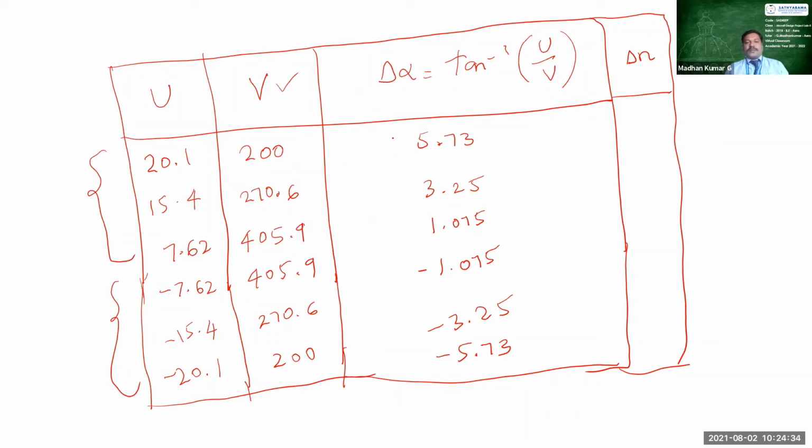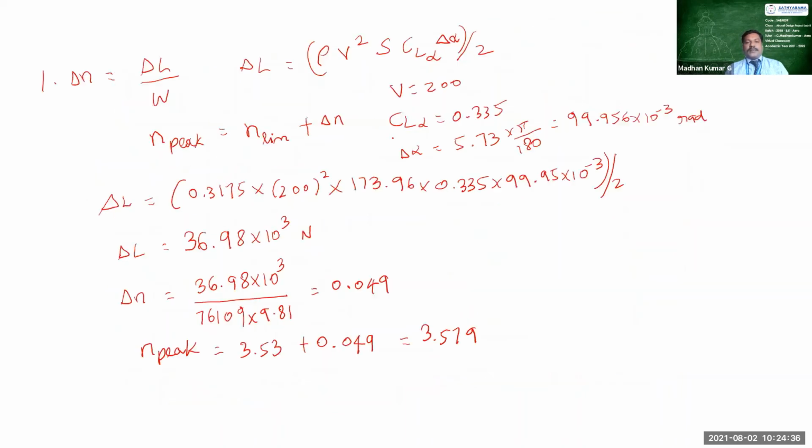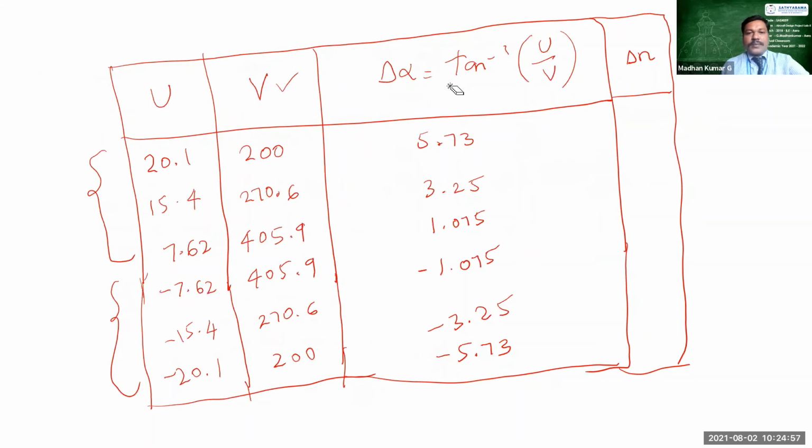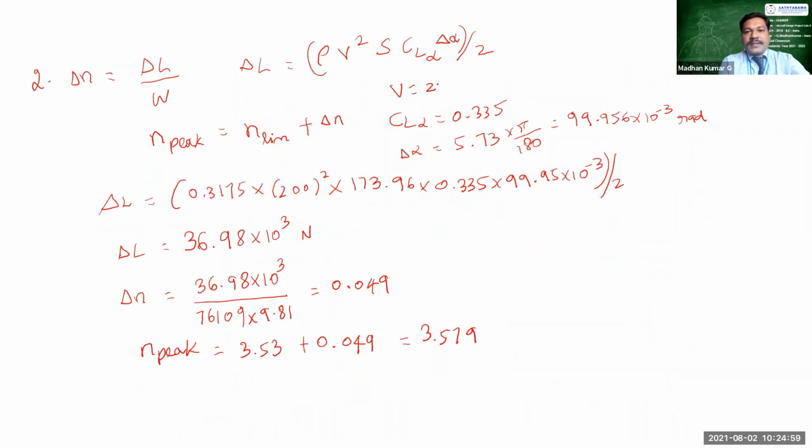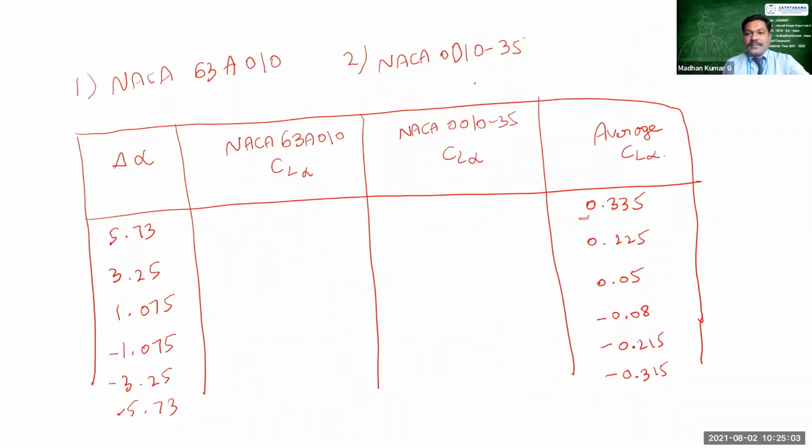Okay, so here we can fine tune the data from this value itself. I just need only the calculated values. Now we are going to compute it for second row, right? So before that, I can write the values right here. What is my velocity now? So the velocity is 270.6, right? And what is the value of CL alpha? So CL alpha is 0.225.